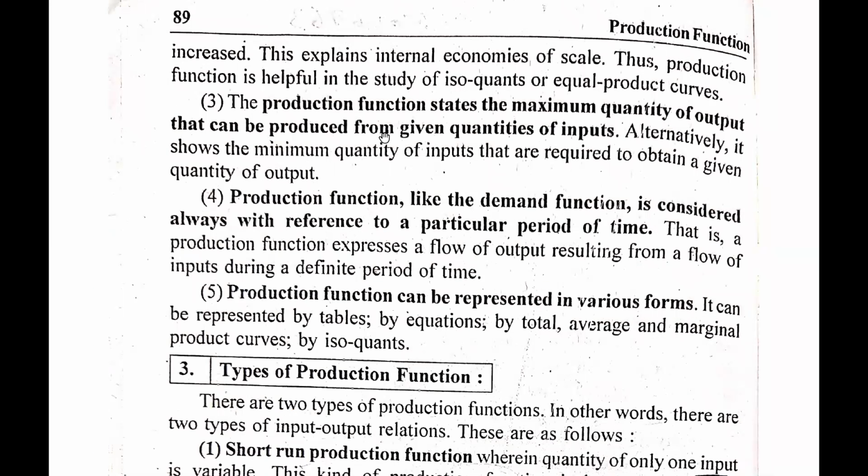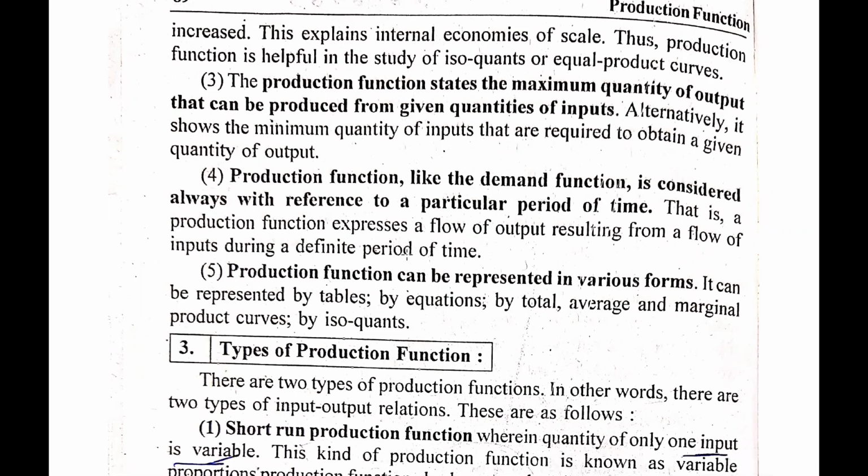Now we will see that the production function states the maximum quantity of output that can be produced from the given quantities of input. As we know, I have a certain quantity of input: fixed land, fixed labor, fixed capital. So by using my input, how can I produce more and more quantity of product? To have maximum output, I need to use my input in such a combination that I can use them optimally.